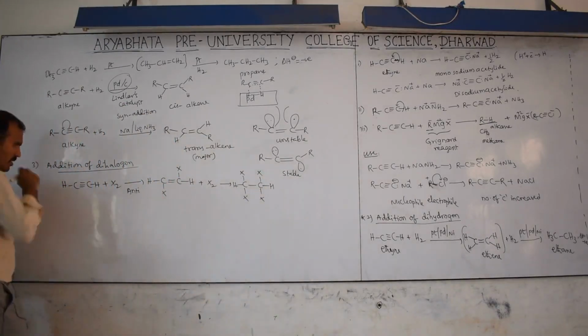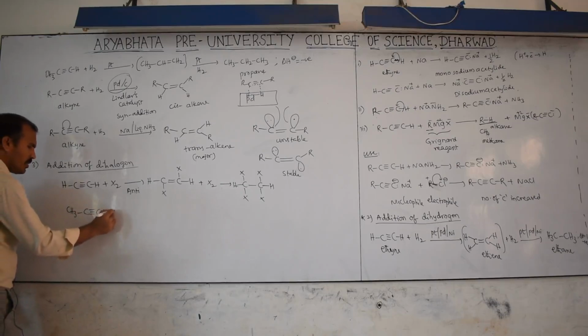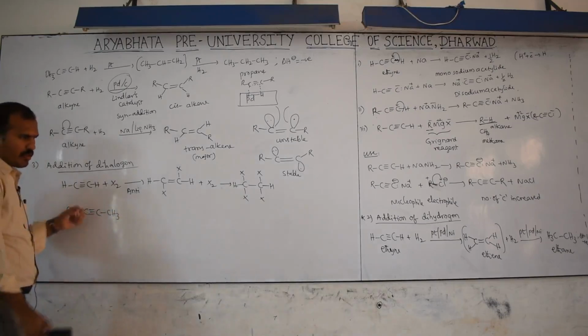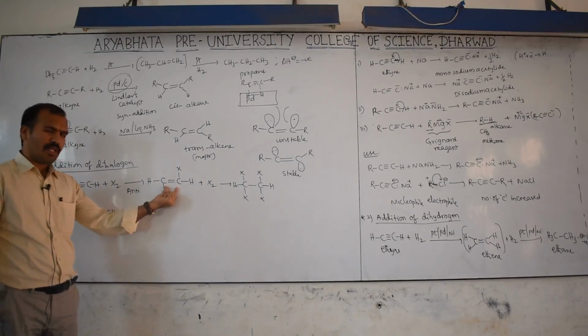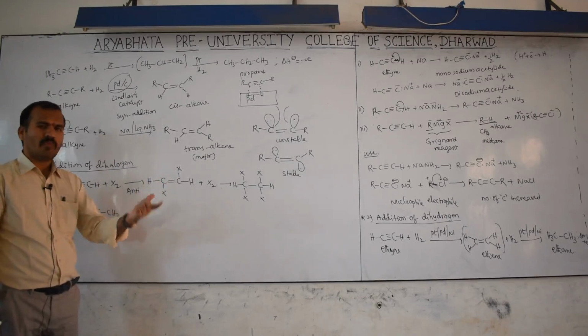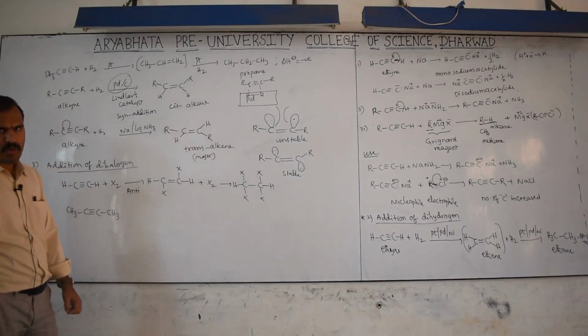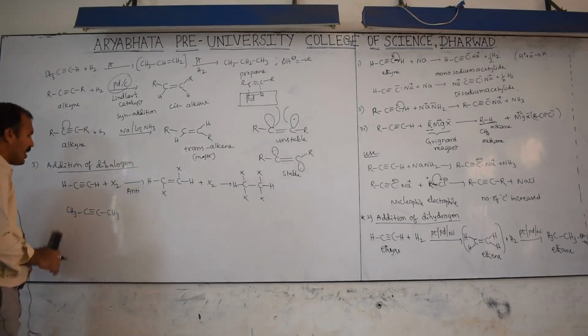Now one more example I want to consider here. CH3 C triple bond CH3. Whatever the addition product is depends on the vinyl carbocation formed. Here this vinyl type compound is more stable than the next product formed, and the more stable product forms. So the formation of the product depends upon the vinyl carbocation.